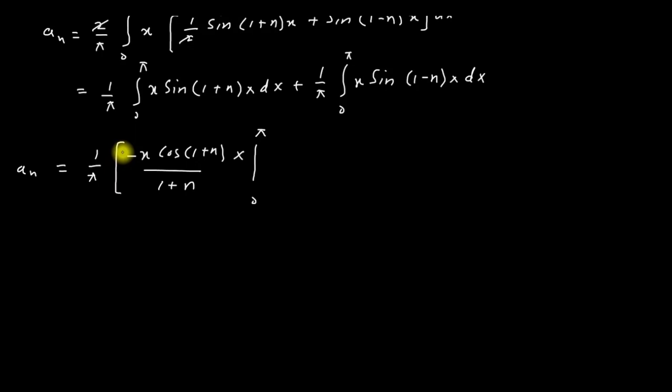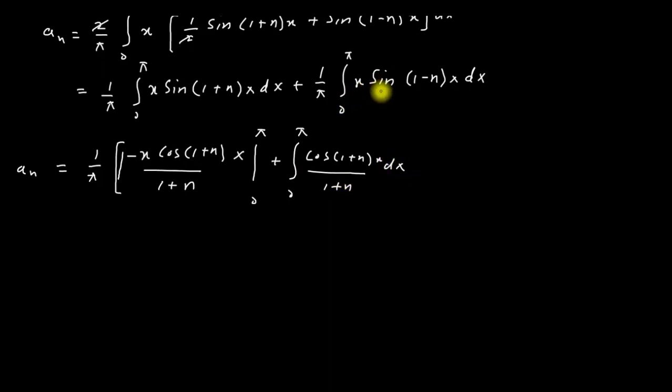We will get this one plus the integration from 0 to π. The derivative of x is 1, so we will write here only cos((1+n)x)/(1+n) dx.